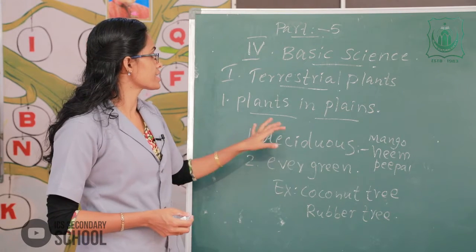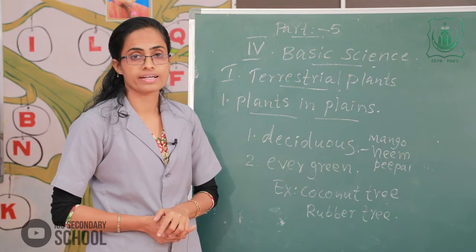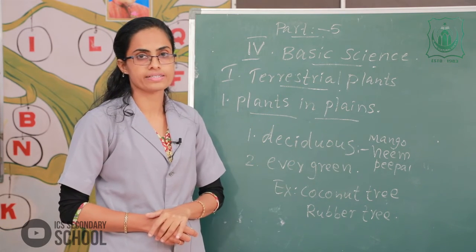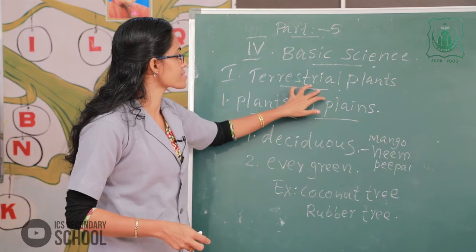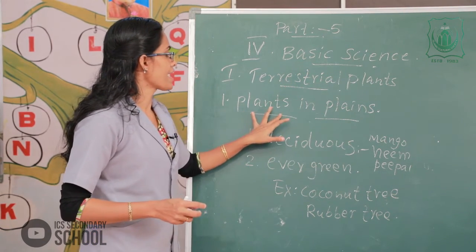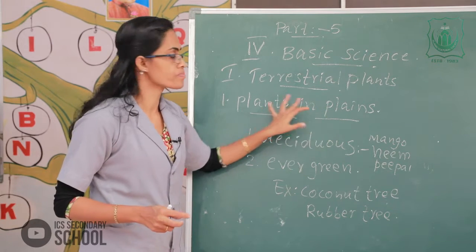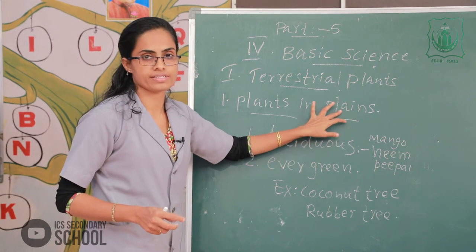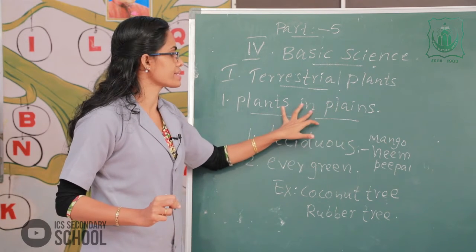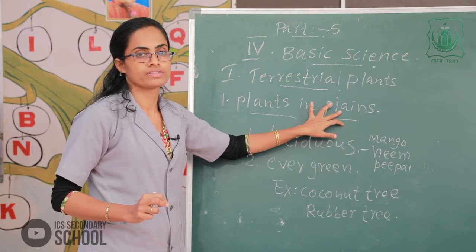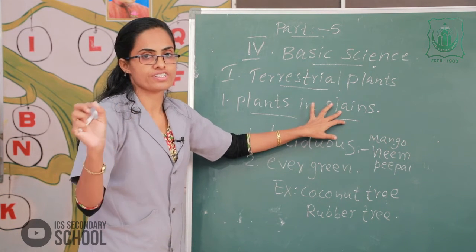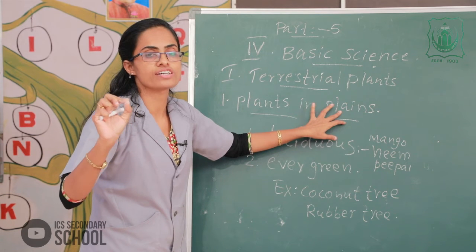For example, the different types of plants. There are different types of plants, that is terrestrial plants. In these terrestrial plants, there are different types of plants. First of all, plants in plains. I repeat once more, please listen to me. Plants in plains. Plains are flat, large areas on land.